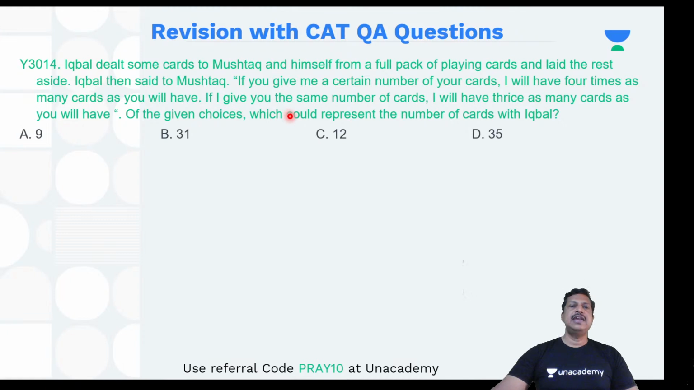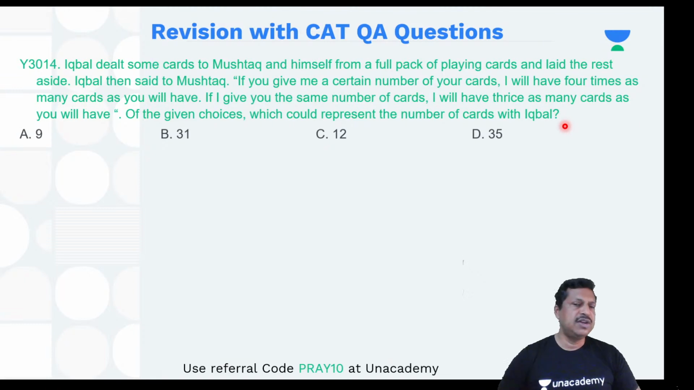And if I give, this one condition is that. The other condition is if I give the same number of cards, I will have thrice as many cards as you will have. Of the given choices, which could represent the number of cards with Iqbal?